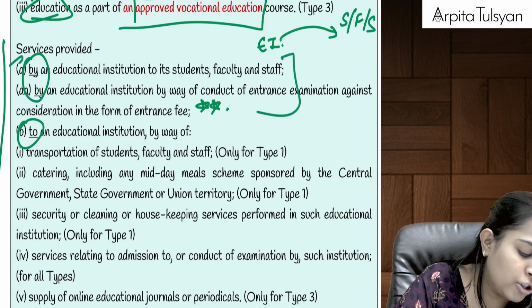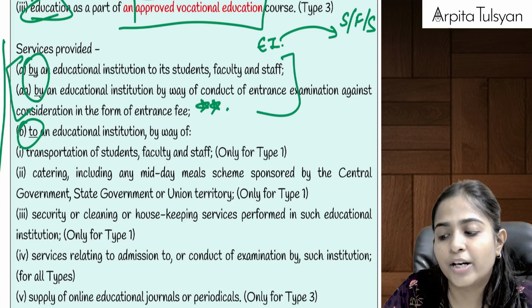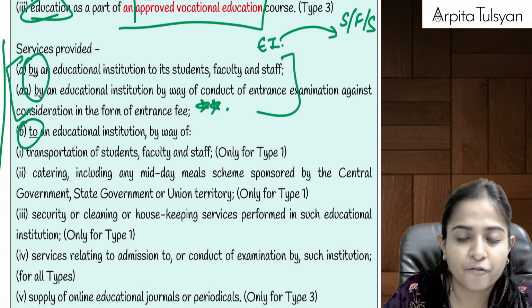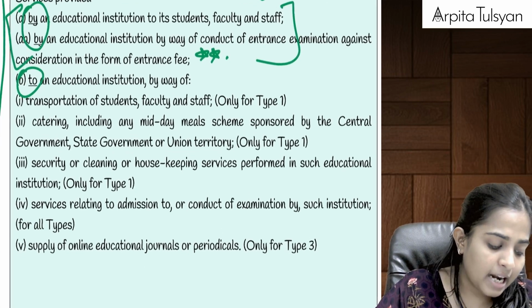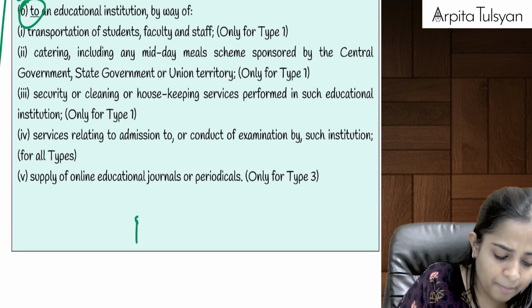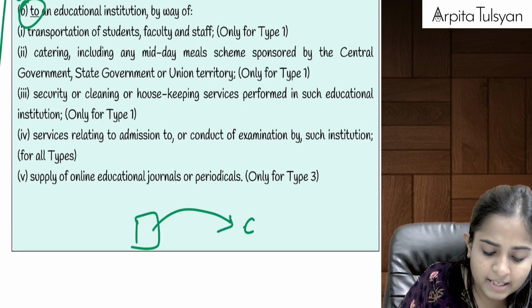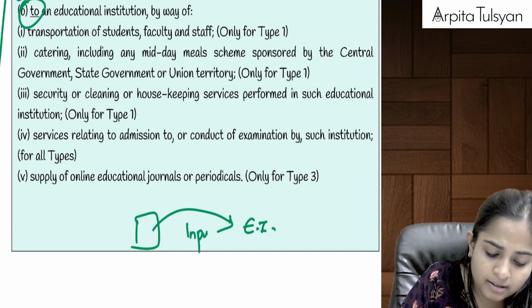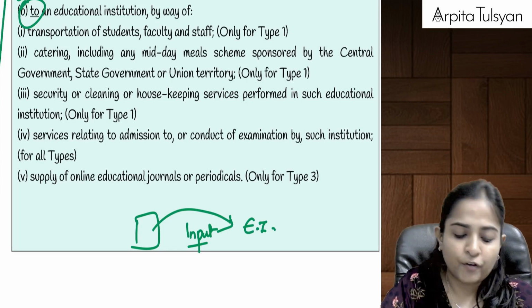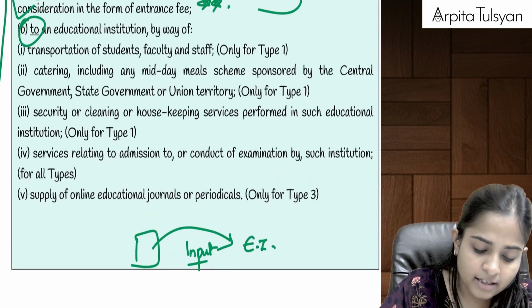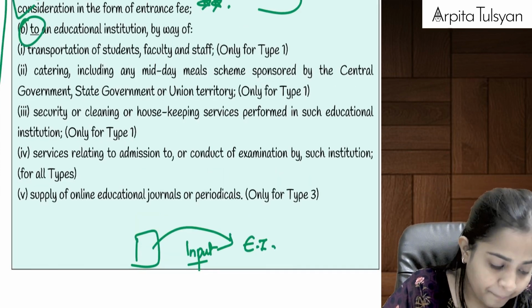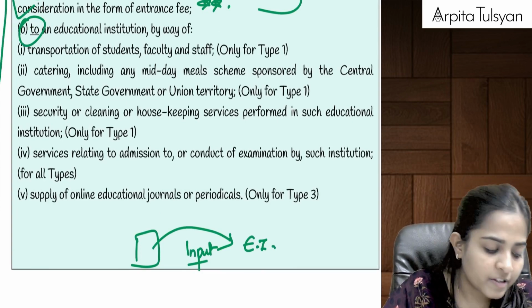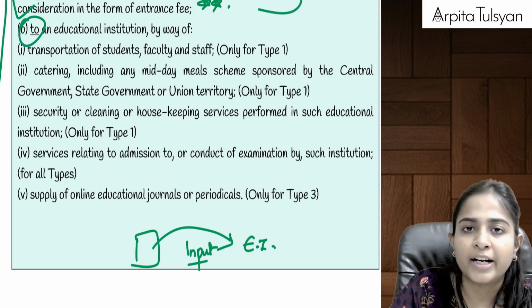So only these two services which are provided by educational institutions will be totally exempted from GST. Right, now if there is some other person who is providing some services to the educational institution, means it is an input service, an inward service for the educational institution, then these services will be exempted. Okay, now which are those services? This is very, very crucial. Please try to understand this.